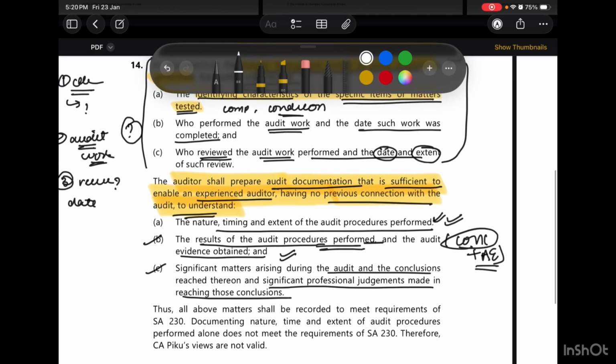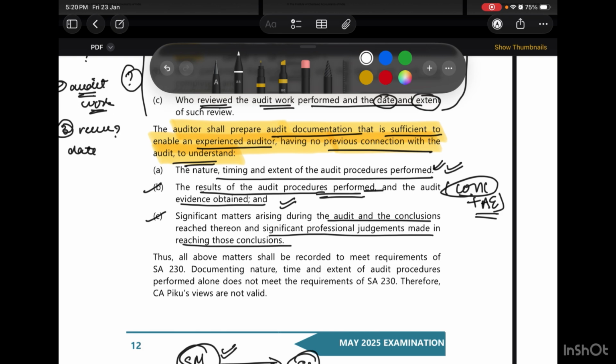Then what else do we need to give? The results of the audit procedures performed and the audit evidence obtained; significant matters which arose and the conclusions reached; and significant professional judgments made in reaching those conclusions.